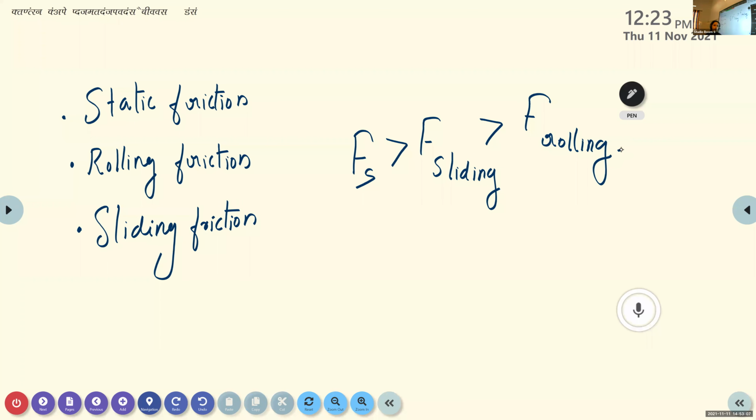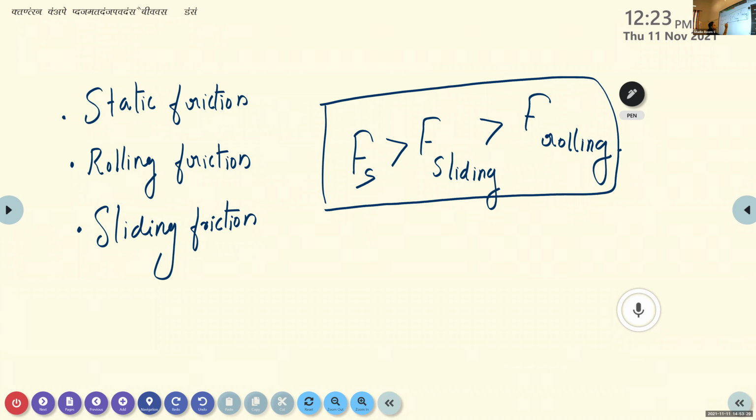This is the order. Static friction is the greatest friction. Static friction is greater than sliding friction, which is greater than rolling friction. So rolling friction is less as compared to sliding, because it is easy to roll one object over the surface of another object. This is the order. Okay. Is it over?